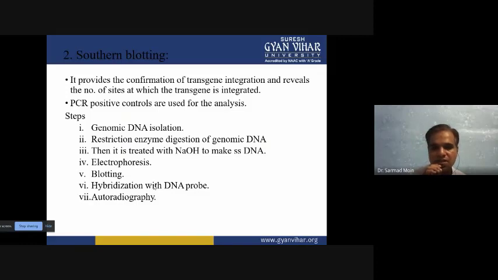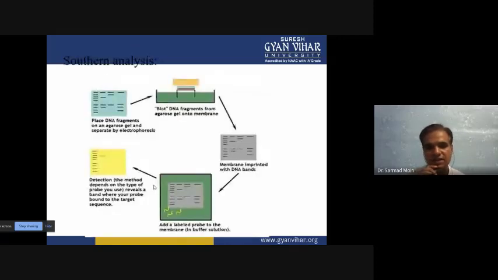These primers can bind on the single stranded DNA, and if it is bound and we detect it through autoradiography, we can say that our gene of interest is there. Suppose it is not hybridized with the single stranded DNA, and after autoradiography or fluorescein detection you can't see any result, then you can say the gene is not integrated into the genome of the plant or animal.